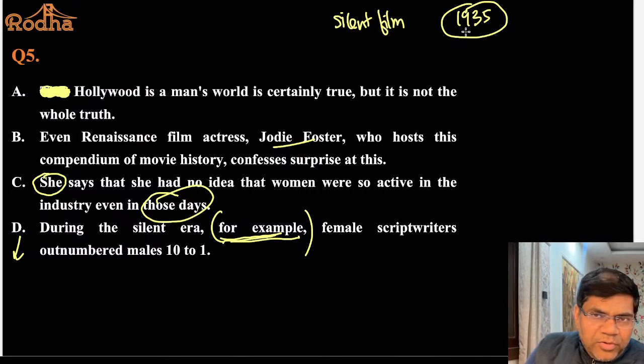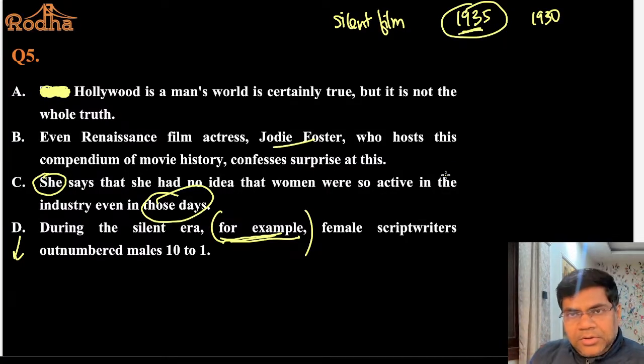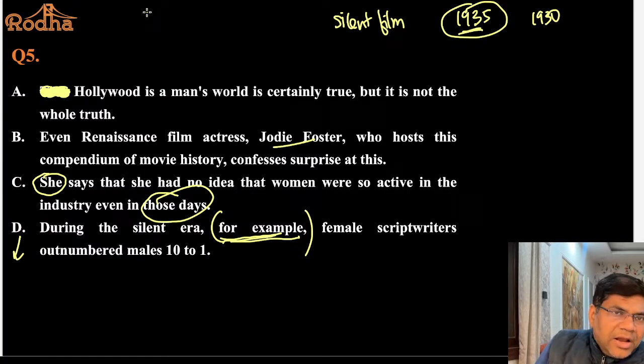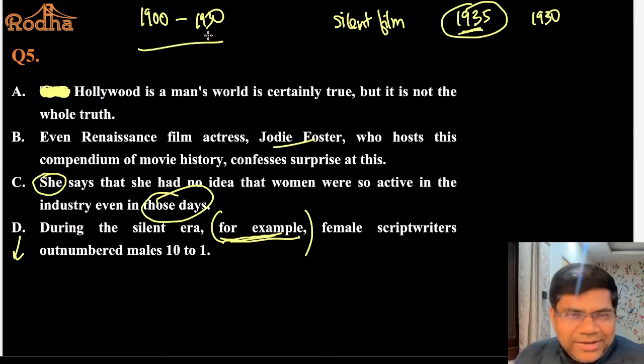The movies before 1935 were all silent movies. Most of the movies. In fact, before 1930, all movies were silent movies. Then sound came for the first time in 1930. So now the actors could not only act, but they could also speak, and that sound could get recorded, and we had talkies. So there was a silent era in movies, and that silent era was from, let's say, 1900 till 1930. Completely silent. All the movies were silent.